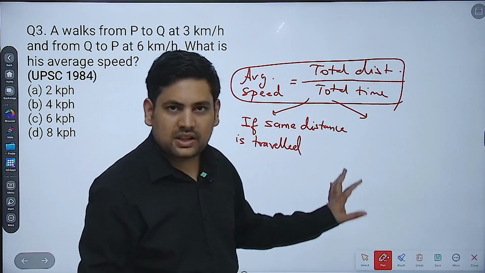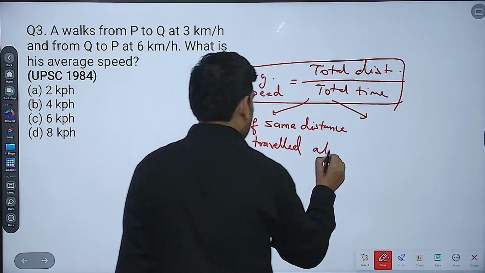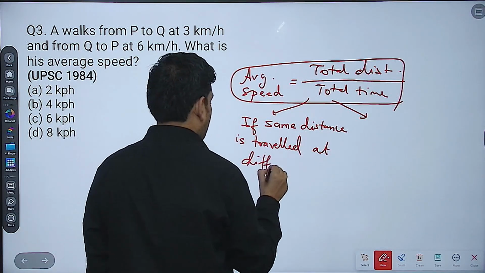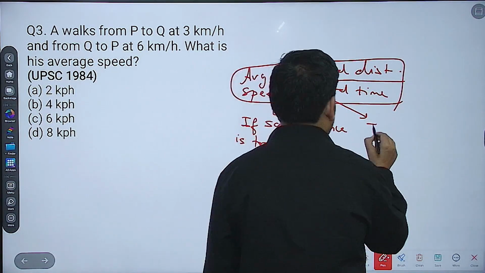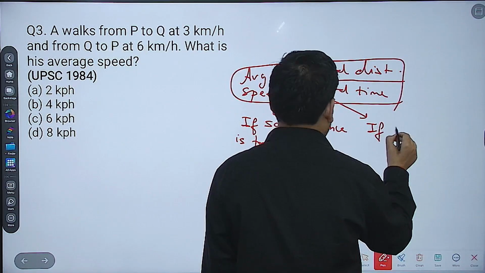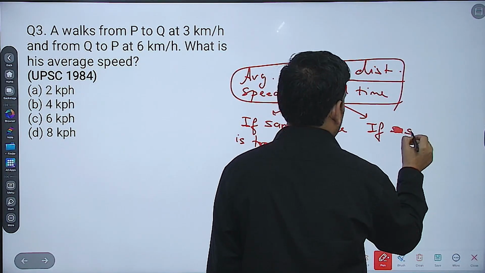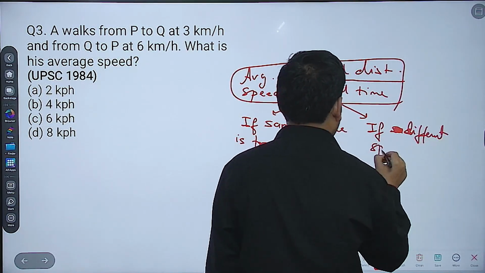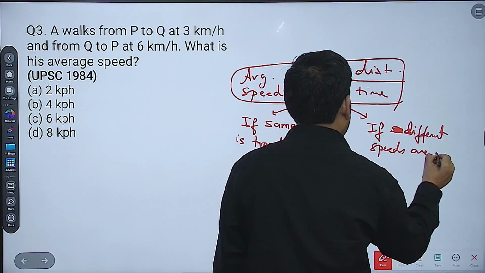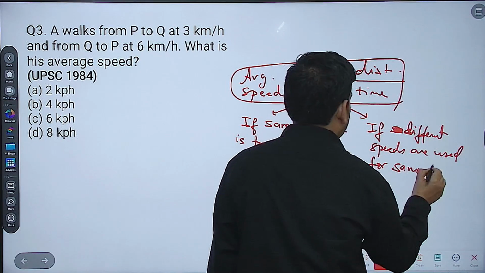there are two different scenarios. If same distance is traveled at different speeds, and if different speeds are used for same time.